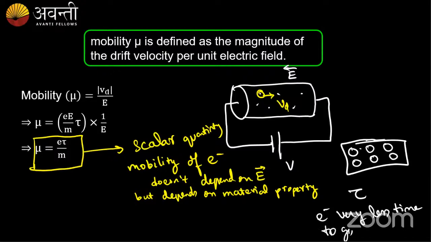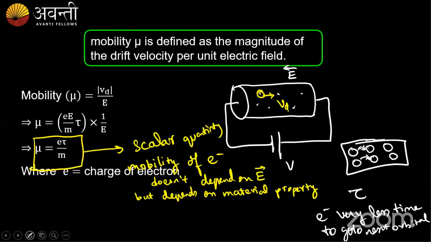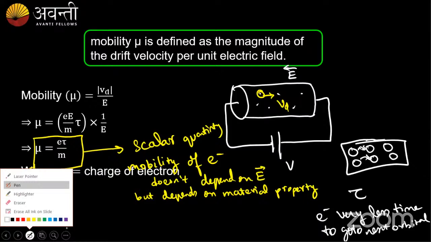When the atoms are closely packed, the electrons take very less time to move from one orbital to another orbital. So if an electron takes very less time to move from one orbital to another, we can say that the mobility of the electron is very less.